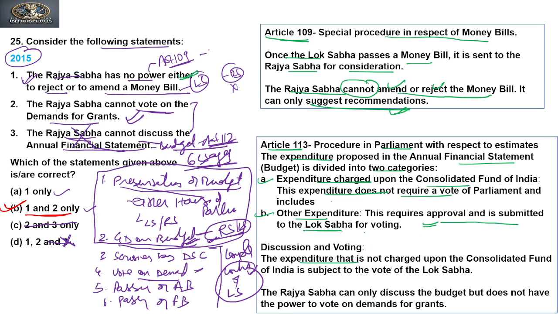The expenditure that is not charged on the Consolidated Fund of India is subject to vote in the Lok Sabha, that is the vote on demand, the fourth stage of the budget. So the Rajya Sabha can only discuss the budget but does not have the power to vote on demand for grant. Is it clear? Vote on demand for grant comes under the complete control of the Lok Sabha. Is it clear?